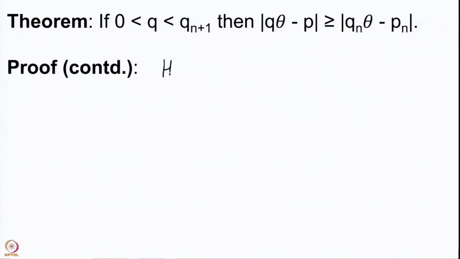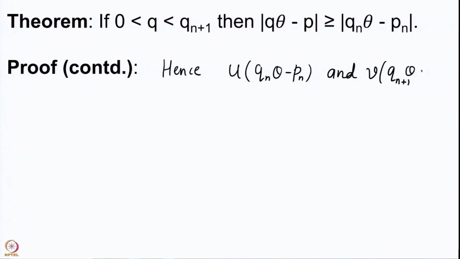So, hence u into Qn theta minus Pn and v into Qn plus 1 theta minus Pn plus 1 have the same signs. Both are either negative or both are positive, because u and v have different signs, and similarly the things in brackets that we have, their signs are different.